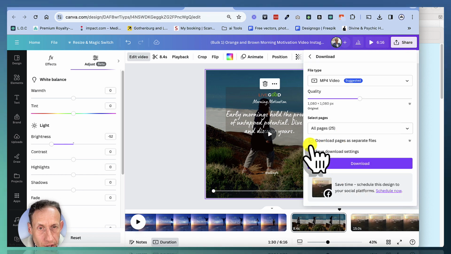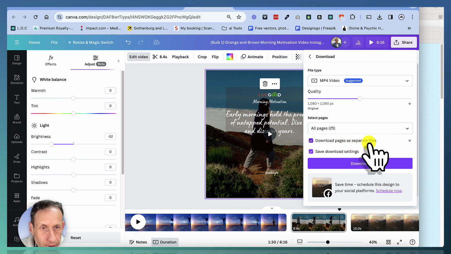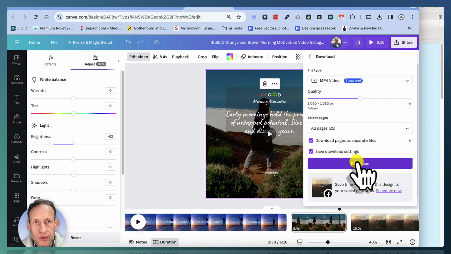But this is important. You need to check this box here, okay? But this is actually a pro feature, so you need to bear that in mind. Download pages as separate files. And then when you click download, all the individual videos that you've generated will download individually into a zip file, okay? And you can open up the zip, you can add them to a Google Doc, so it's online, available on all devices. And then if you're on your mobile phone, for example, and you need something to post on social media, you can just post it. It's all done. So 25 posts.